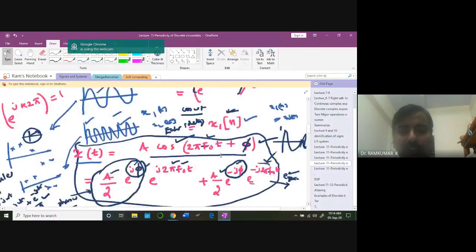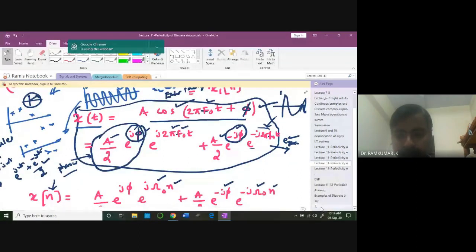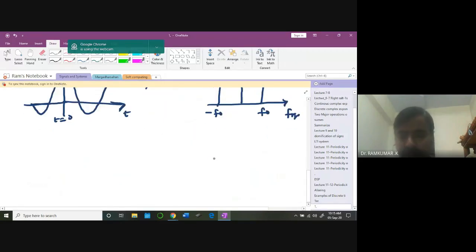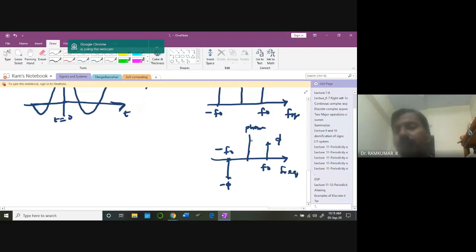Any waveform you can do this. Later on we'll see, but right now get a feel of this. Hereafter we'll be moving from one domain to another domain, mapping from time domain to frequency domain. But in the frequency domain, you need to have two graphs, because we need to have the phase also. The first one is frequency versus magnitude, the second one is frequency versus phase angle. Two plots. This is pi at f naught, and this is minus pi at minus f naught. This is the phase, so you understand this first clearly.